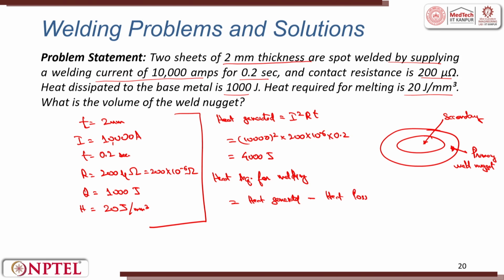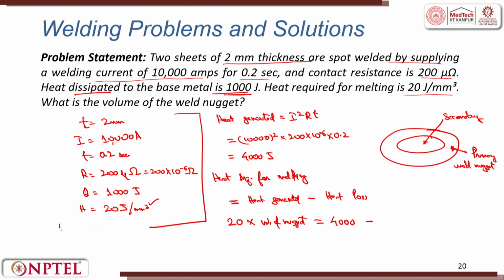Which means, left hand side, heat required for melting, that is given as 20 joules per millimeter cube, 20 into volume of nugget, is equal to heat generated, that we have calculated as 4000 joules, minus heat loss. Heat loss is given as heat dissipated, that is 1000 joules.